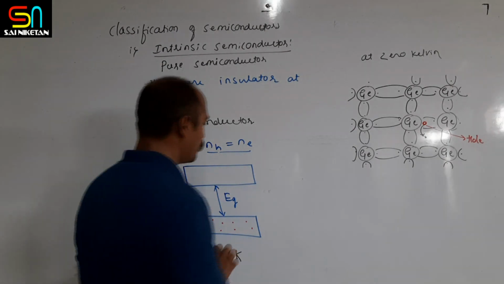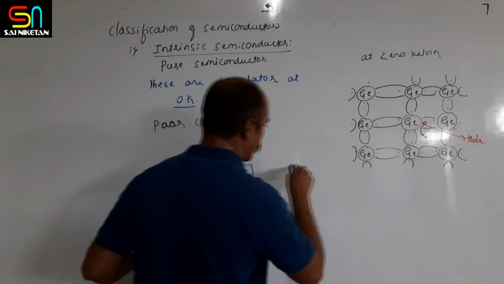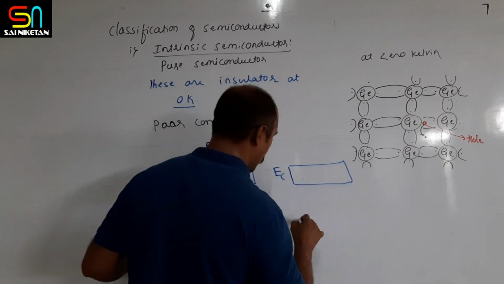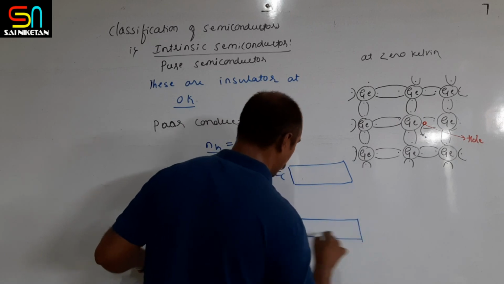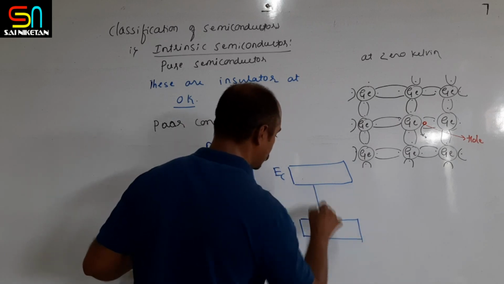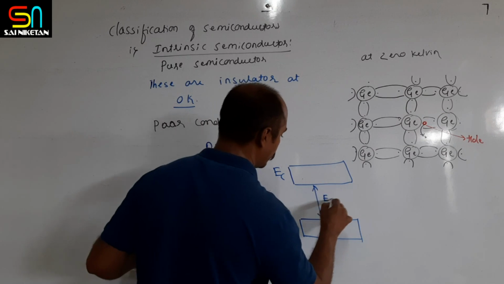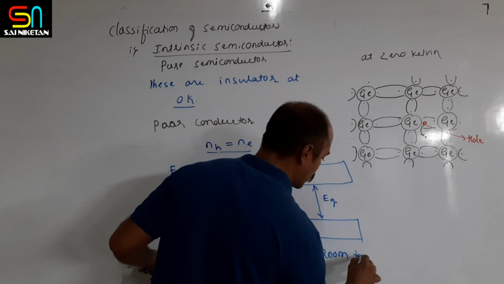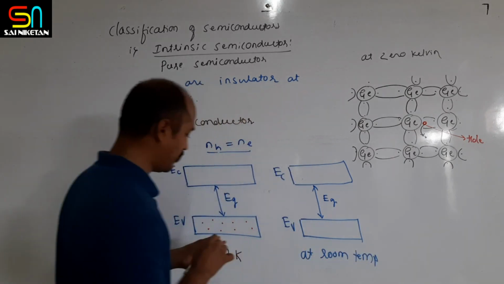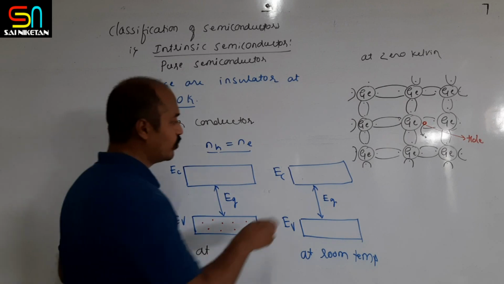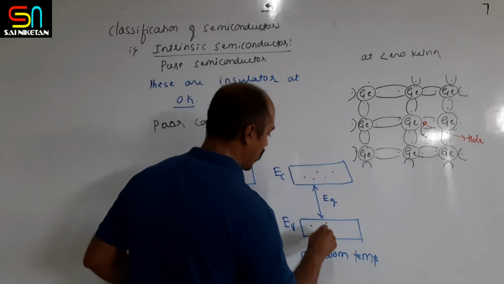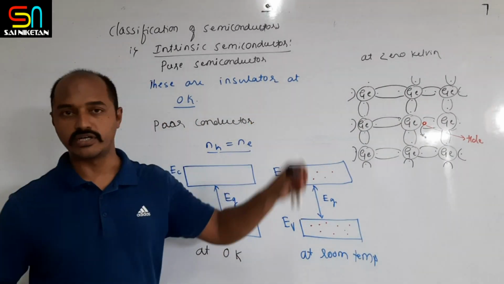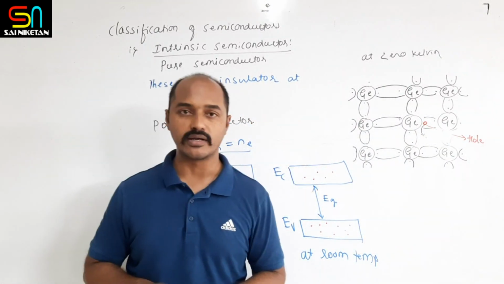Furthermore, at room temperature, this is the conduction band and this is the valence band, and this is the energy gap. At room temperature, some of the electrons move to the conduction band and leave holes behind. So this is what we have studied regarding the intrinsic semiconductor.